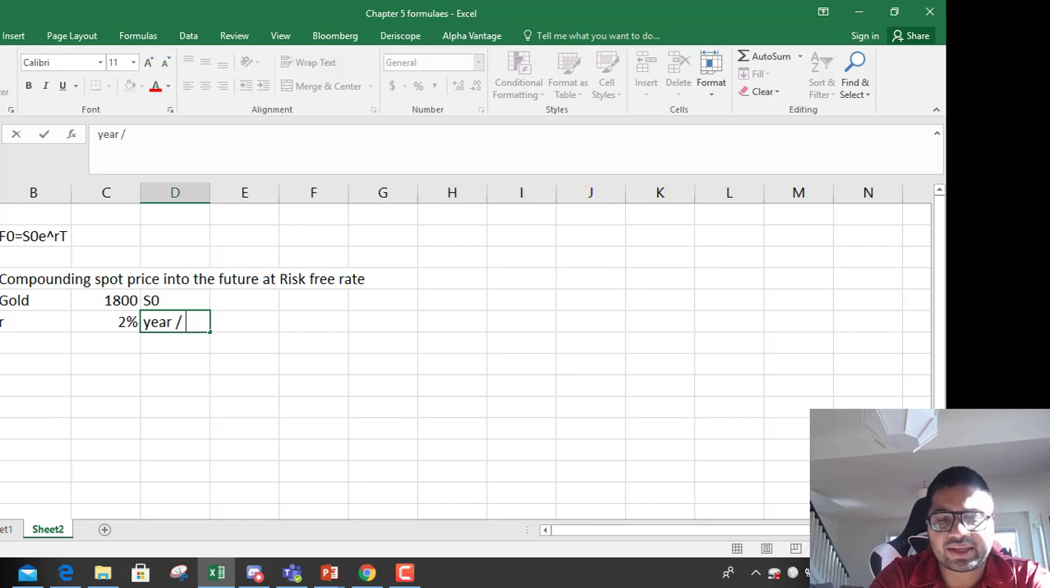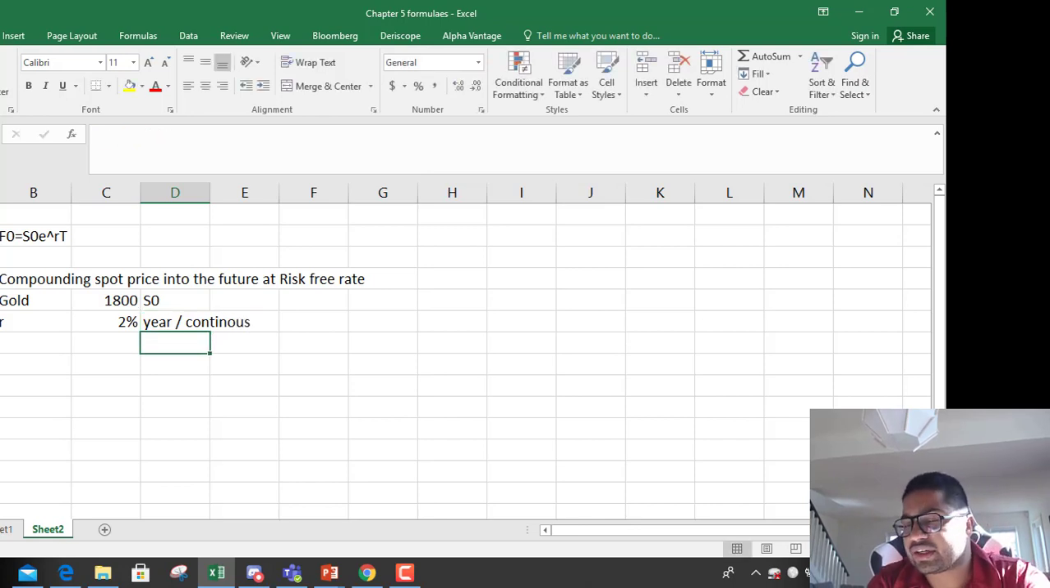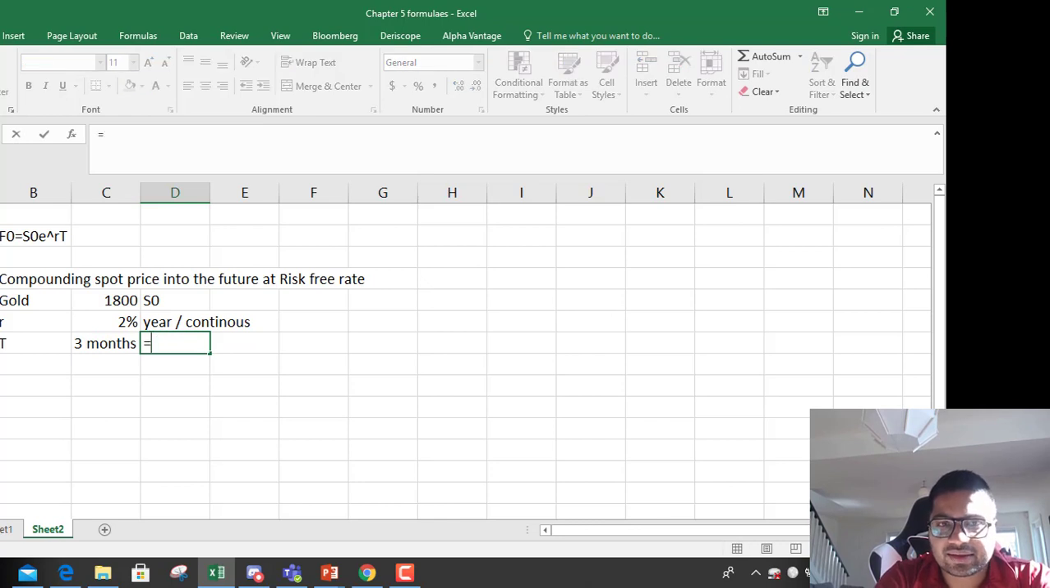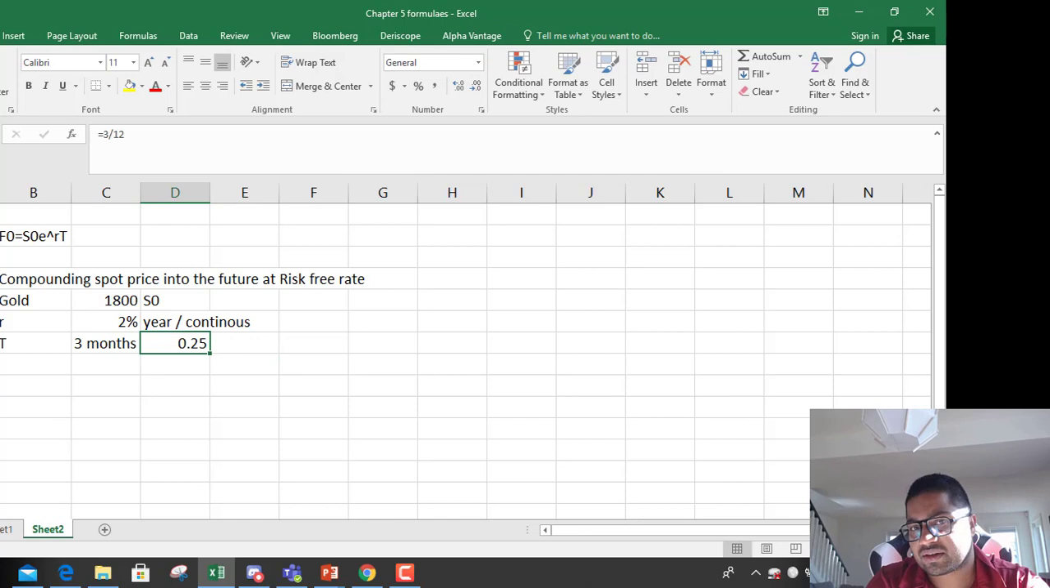For ease, we should always consider continuous rates. If the rates are not continuous, you have to find continuous rates by using the natural log function that we did in the last class. But for simplicity, let us assume that the rates are continuous. And time: you are buying a contract for 3 months. There are 12 months in a year, so 3 months is 25% of the year.